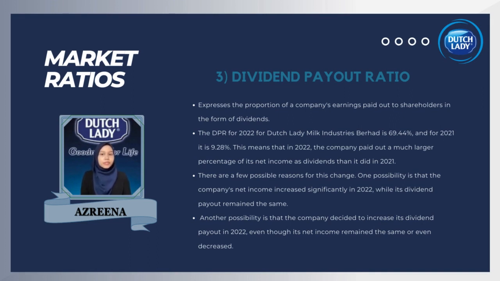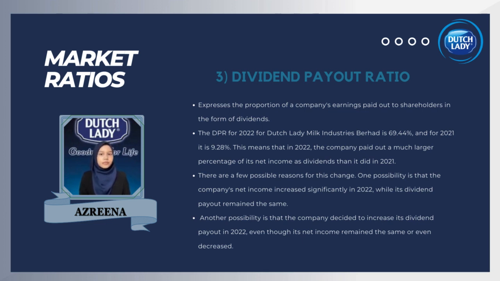The DPR for 2022 for Dutch Lady Milk Industries Berhad is 69.44% and for 2021 it is 9.28%. This means that in 2022 the company paid out a much larger percentage of its net income as dividends than it did in 2021. There are a few possible reasons for this change. One possibility is that the company's net income increased significantly in 2022 while its dividend payout remained the same. This would cause the DPR to rise.